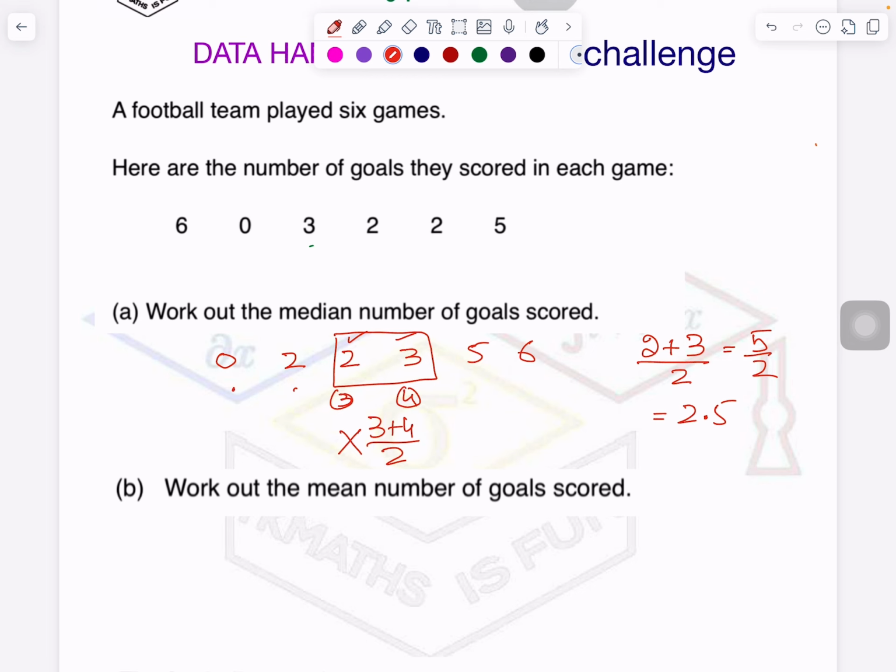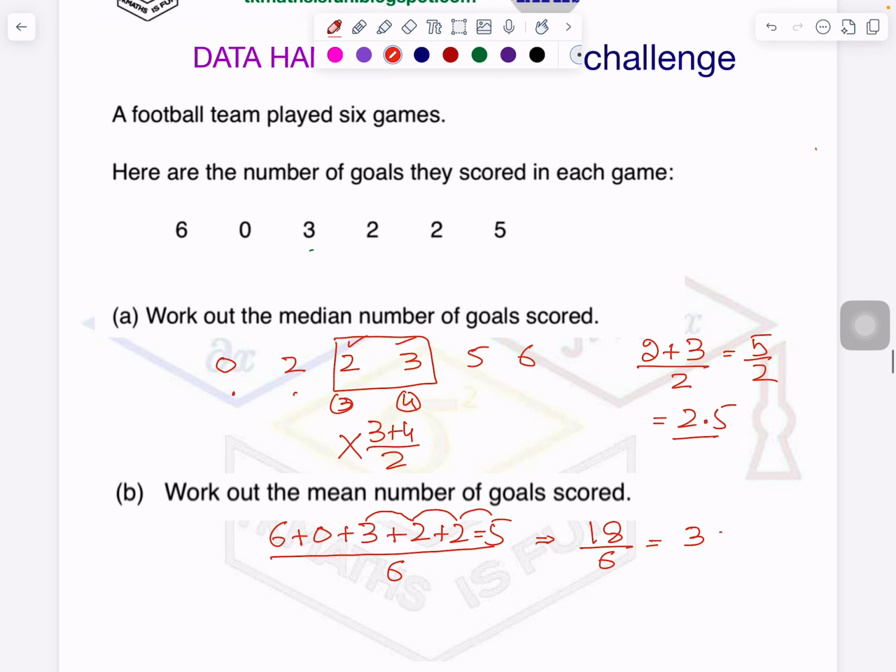So mean is simple addition of the data. So let me add up the data. That you can add up in any order. So we will add up the data and we will divide it by number of datas, which are 6. So 6 plus 3, 9. 9 plus 2, 11. 11 plus 2, 13. 13 plus 5 is 18. So 18 divided by 6 is 3. So mean score of the goal is 3 goals. Okay. And here it was 2.5 goals.